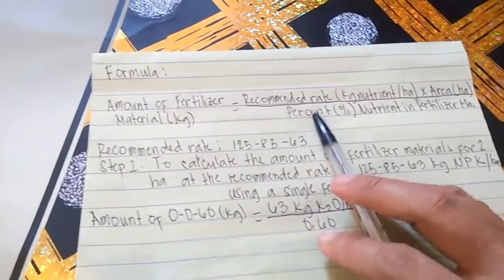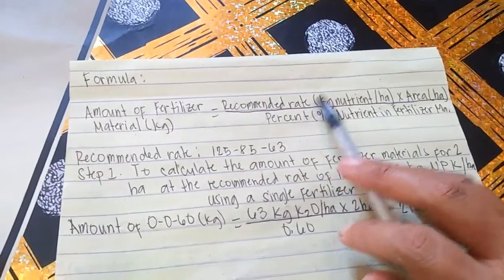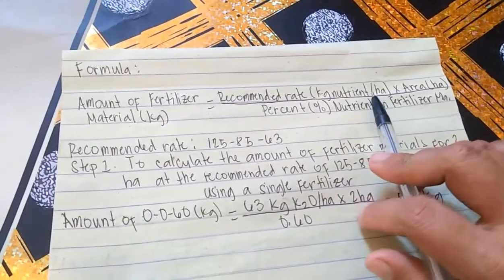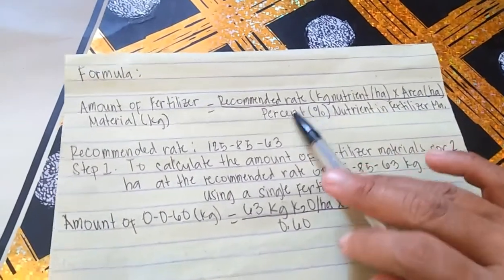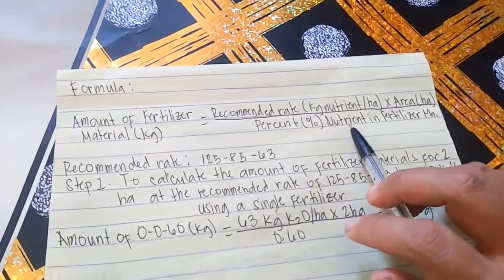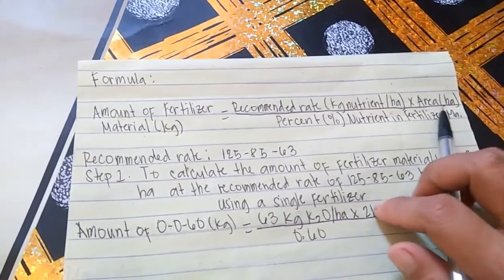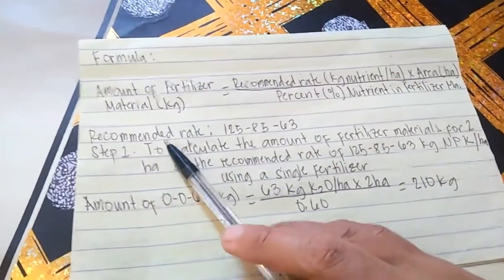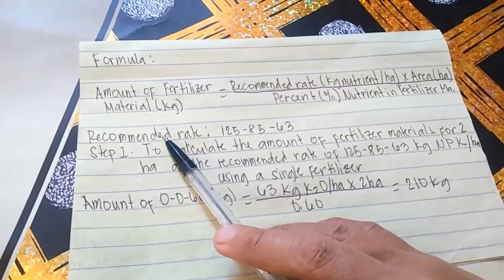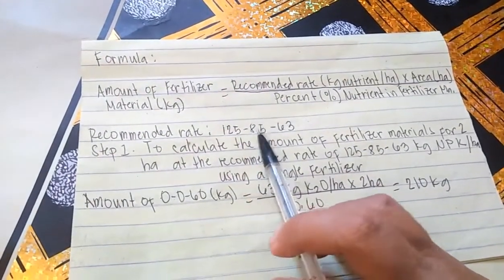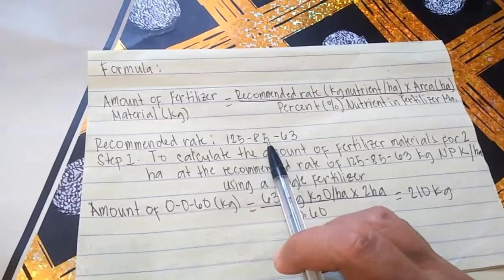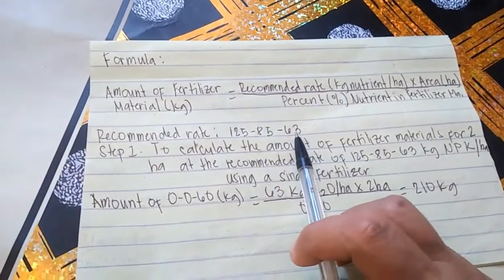It is equal to the recommended rate in kilograms of nutrient per hectare times the area in hectares, over the percent nutrient in the fertilizer material. The recommended rates in this problem were 125 nitrogen, 85 phosphorus, and 63 potassium.